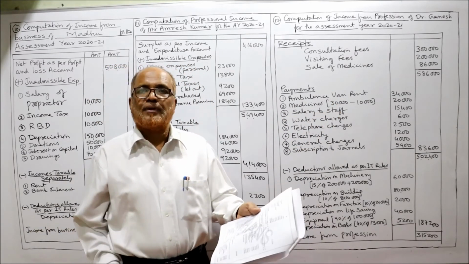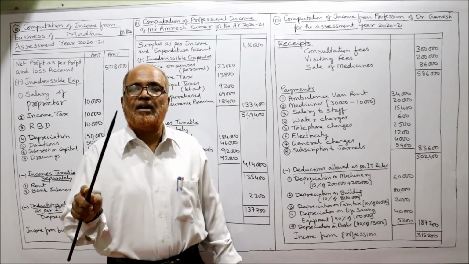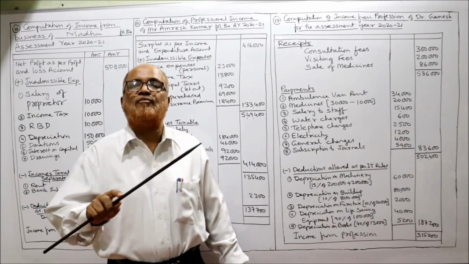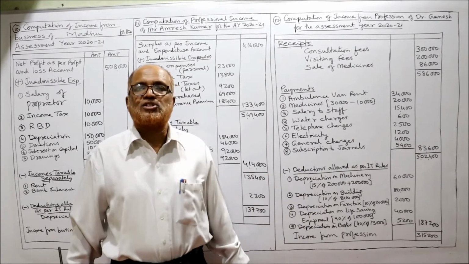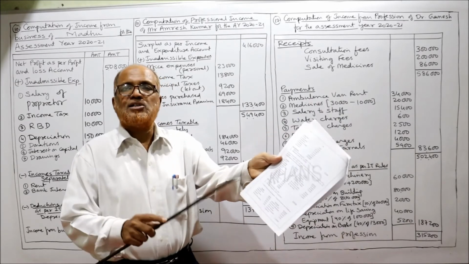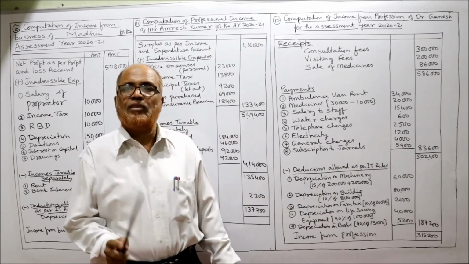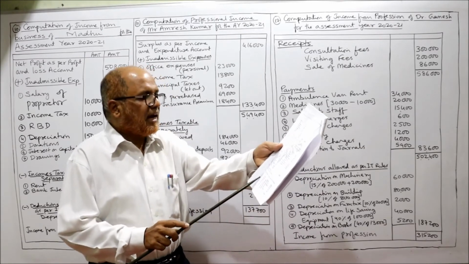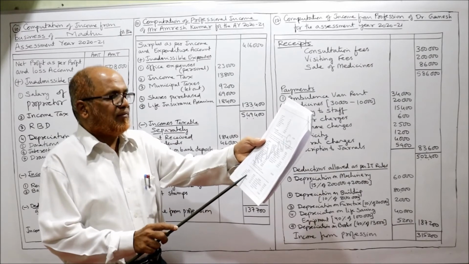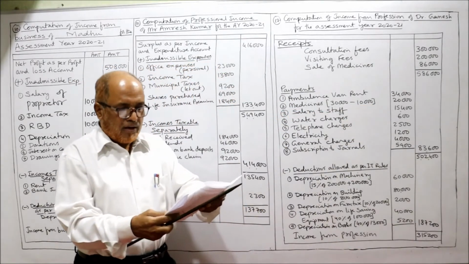Dividend receipt, receipt side dividend is given. In working note you should write that dividend received from Indian companies are fully exempted from tax. Then interest on fixed deposit given. So interest on fixed deposit is taxable under income from other sources, not professional income. So leave it. Don't take. Only 3 items we are taking: consultation fee, visiting fee, sale of medicines. Take the total 5,86,000. Now payment side.